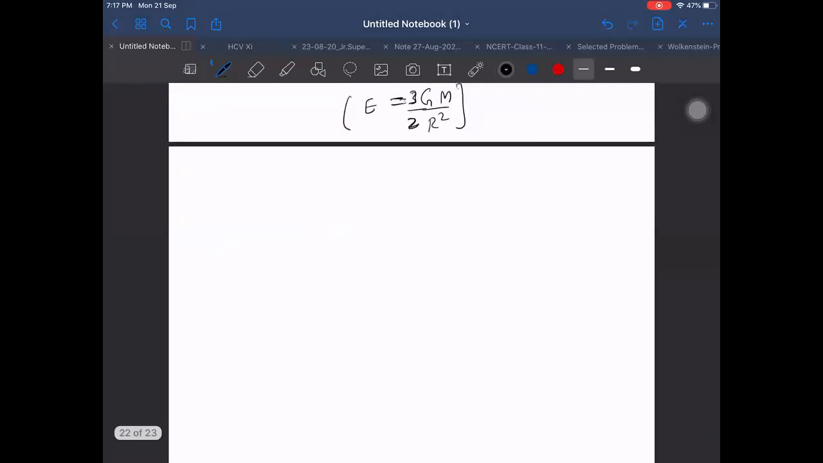Mass will also become M by 2. If I take half of the earth, then mass will also become M by 2. Then it will become 3 by 4 times. Yes, 3 by 4. So, for the earth, what is the acceleration due to gravity? 9.8 meter per second square.